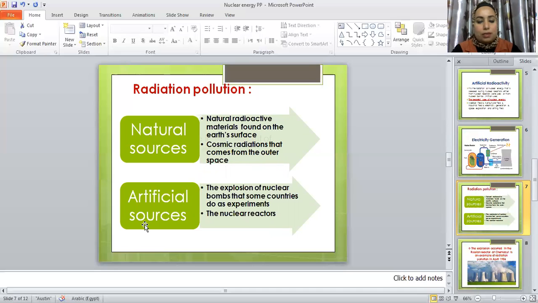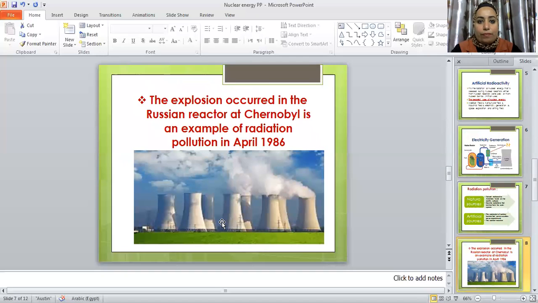Artificial sources are man-made, according to human activity. For example, the explosion of nuclear bombs that some countries do as experiments, and the nuclear reactors. This is due to human activity.